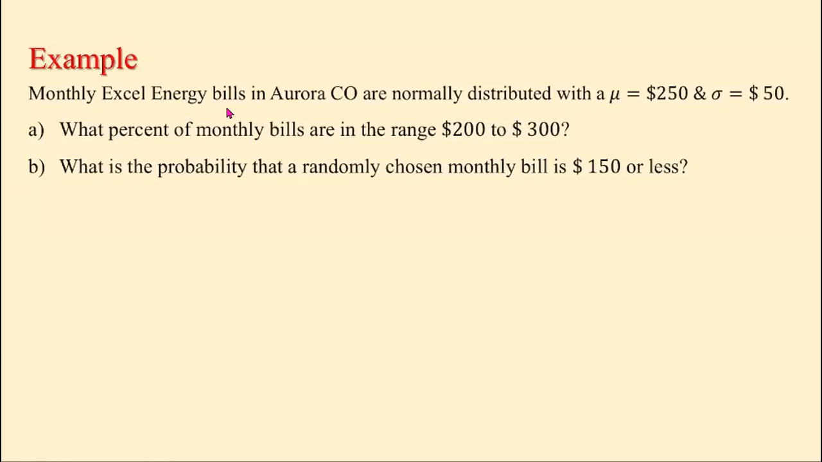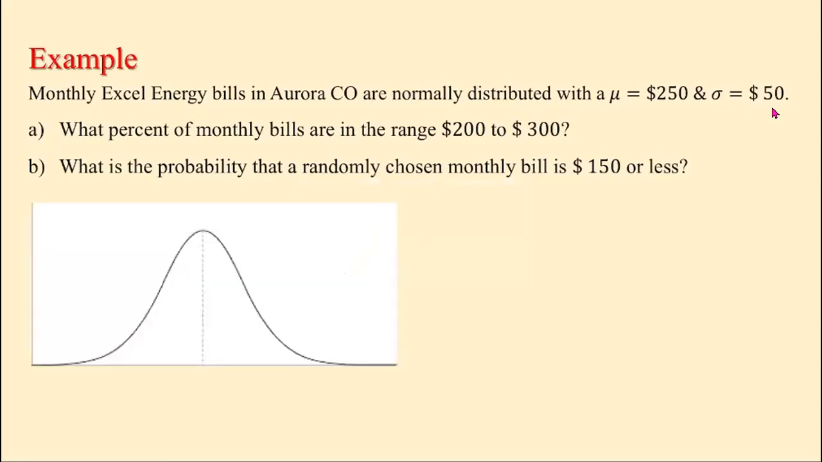Example: monthly Xcel Energy bills in Aurora, Colorado are normally distributed with a mean of $250 and standard deviation 50. We have to answer these two questions. So first, what we know is the monthly bills are normally distributed, mean 250, standard deviation 50. So first we are going to represent this using the normal curve. So we are going to draw a normal curve and represent the data. So let's do that over here.